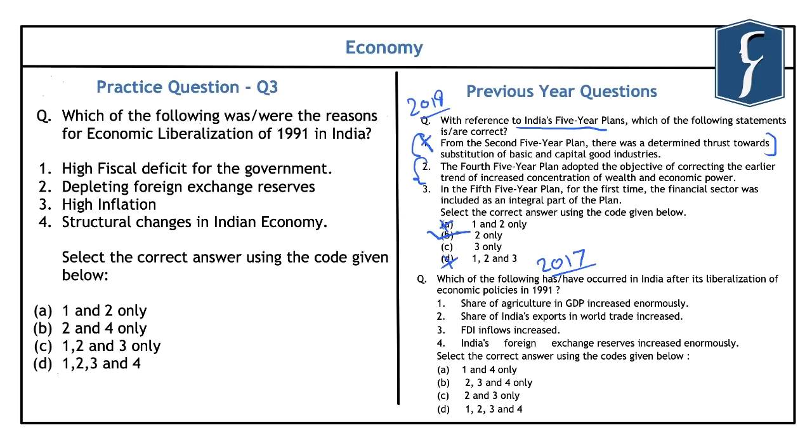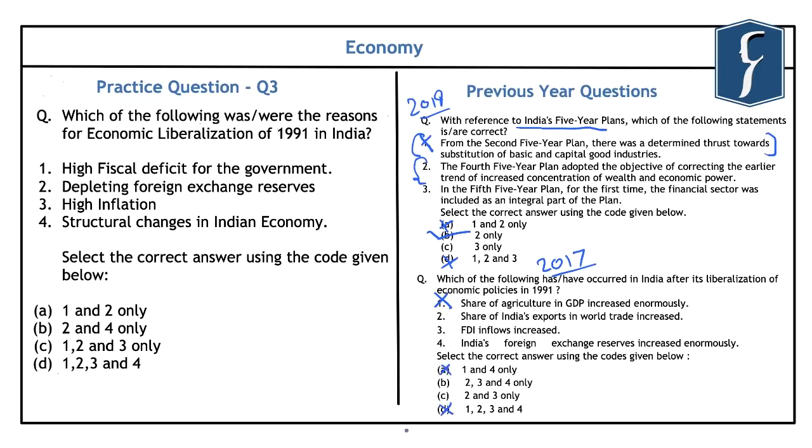Again, if you look at this question that was asked in 2017, it reads, which of the following has or have occurred in India after its liberalization of economic policies in 1991? First is that the share of agriculture in the GDP has increased enormously, which is outrightly incorrect because we all know that post-liberalization, the share of the service sector in the GDP growth rate of India has increased enormously, and agricultural contribution in the GDP has taken a back seat, and by this we can eliminate options A and D.